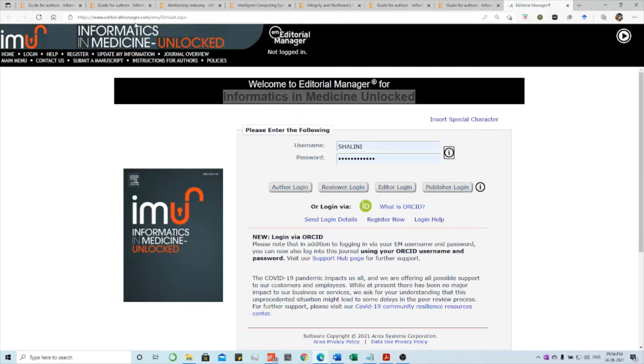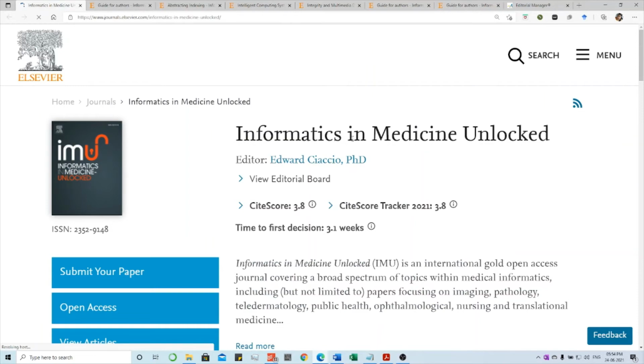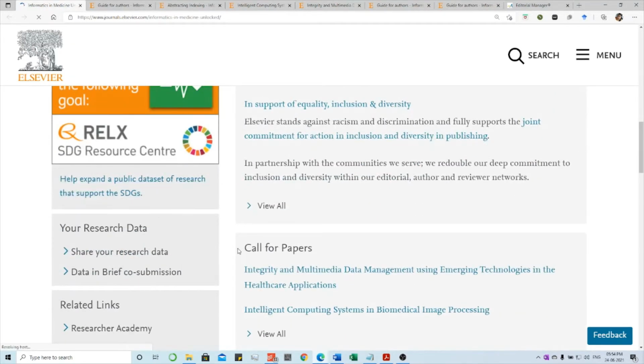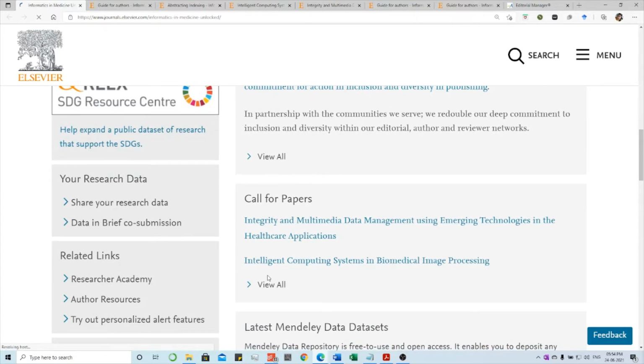Next, coming back to the home page of this journal, if you scroll down, you can see a call for paper. This is the call for special issue. So they have given two calls for special issue. One is intelligent computing system in biomedical image processing. The next one is integrity and multimedia data management. Interesting thing about the special issue is they will publish in a short period.